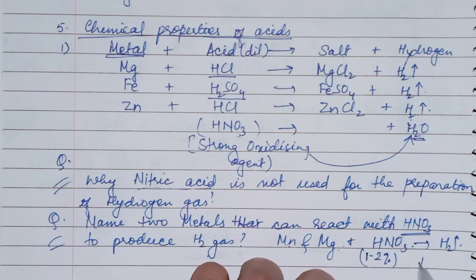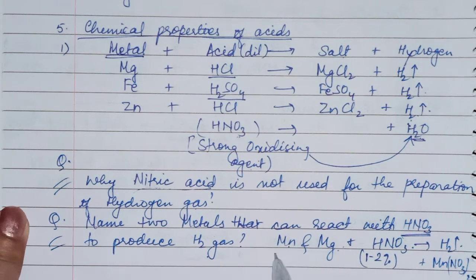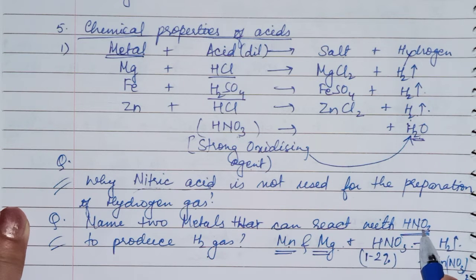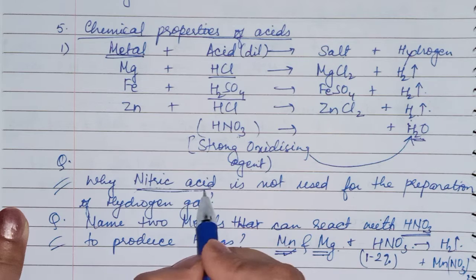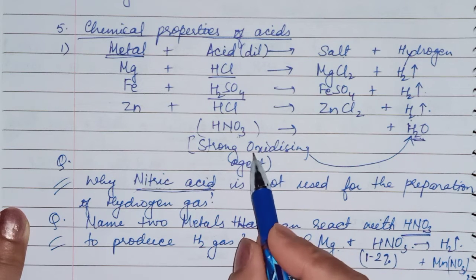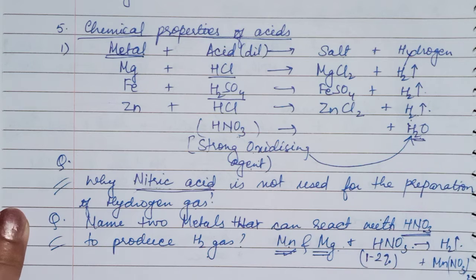And the product with manganese will be Mn(NO3)2. Okay, it is clear. Only two metals can produce hydrogen gas with nitric acid: manganese and magnesium. Why is nitric acid not used? Because it is a very strong oxidizing agent. It will convert hydrogen to water.